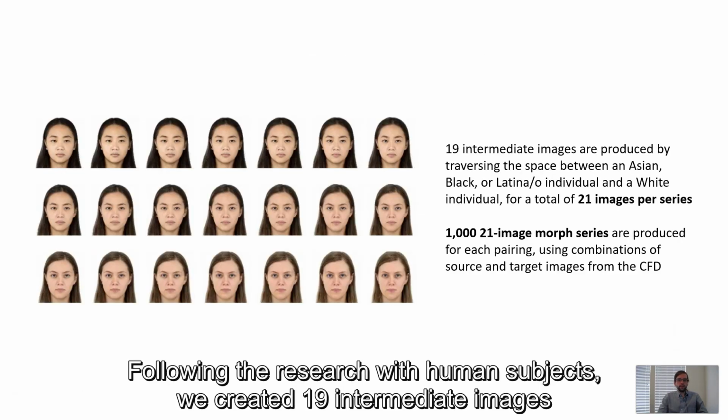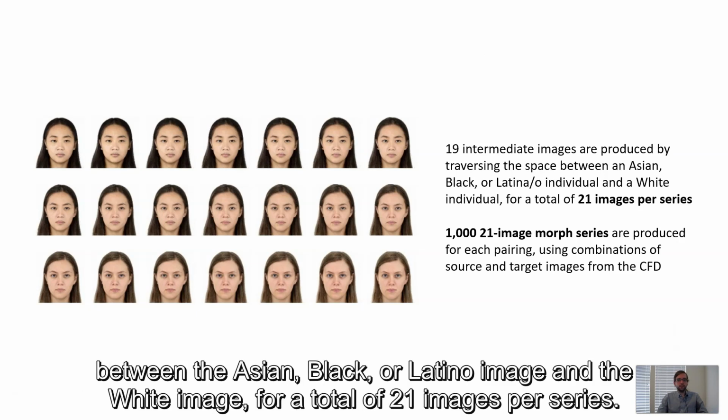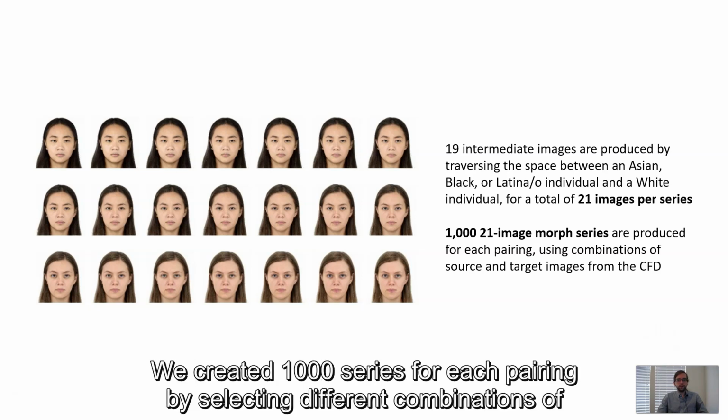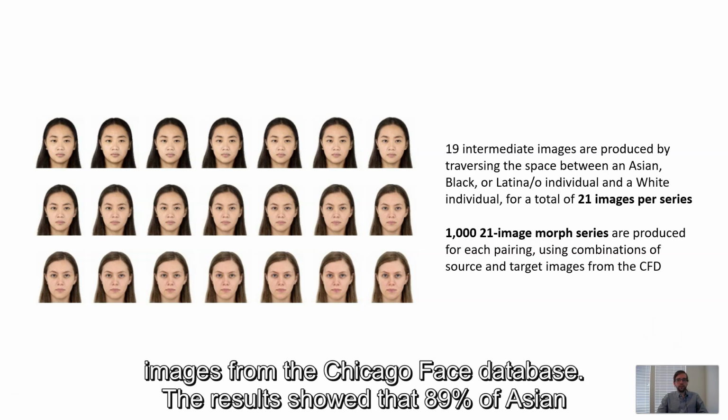Following the research with human subjects, we created 19 intermediate images between the Asian, black, or Latino image and the white image, for a total of 21 images per series. We created 1,000 series for each pairing by selecting different combinations of images from the Chicago Face database.